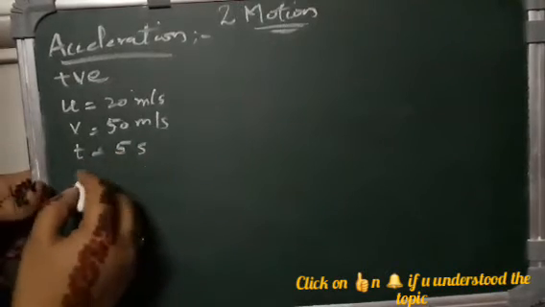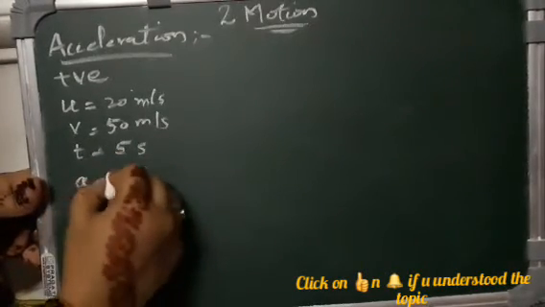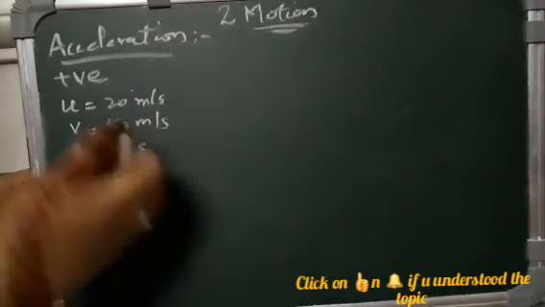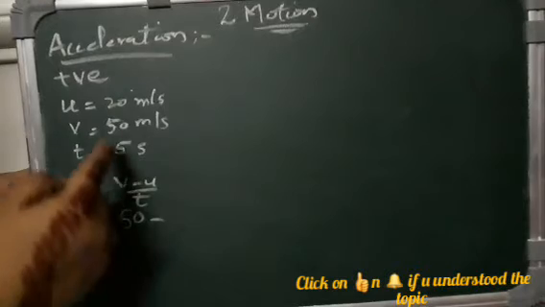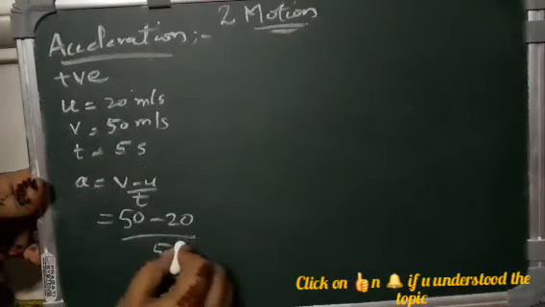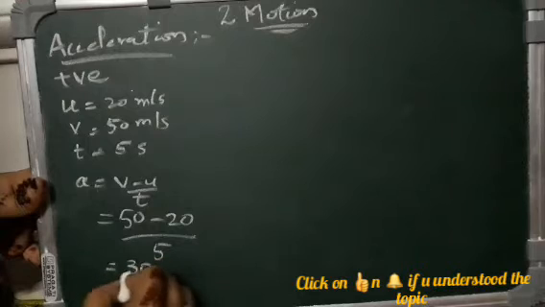Now we will substitute in the equation a is equal to v minus u by t. So here we get 50 minus 20 by 5, so 30 by 5.